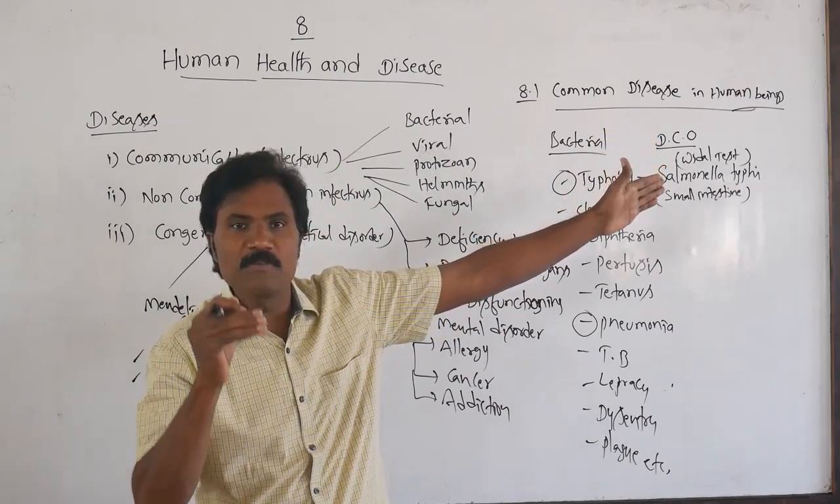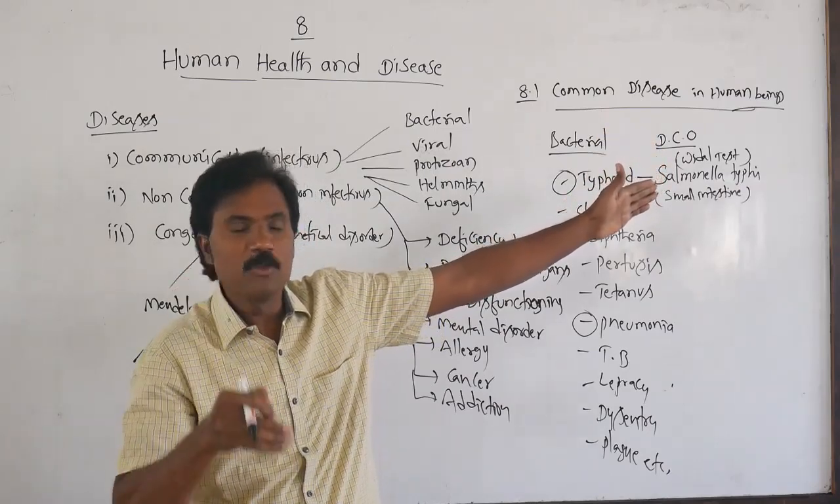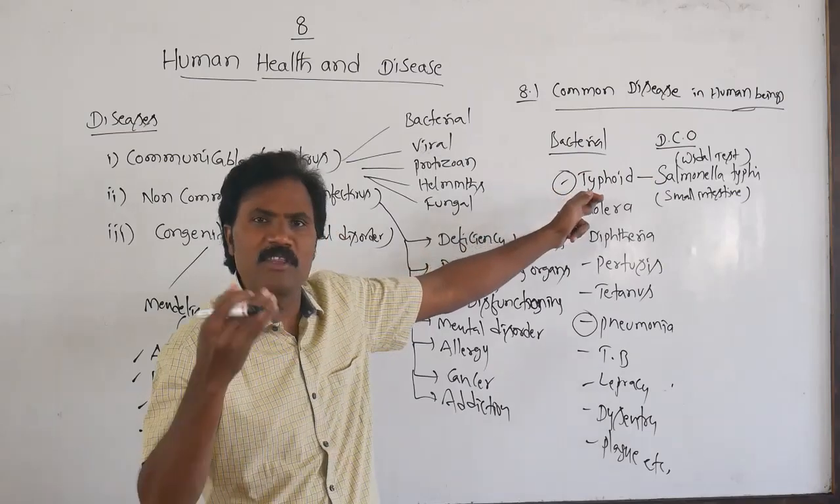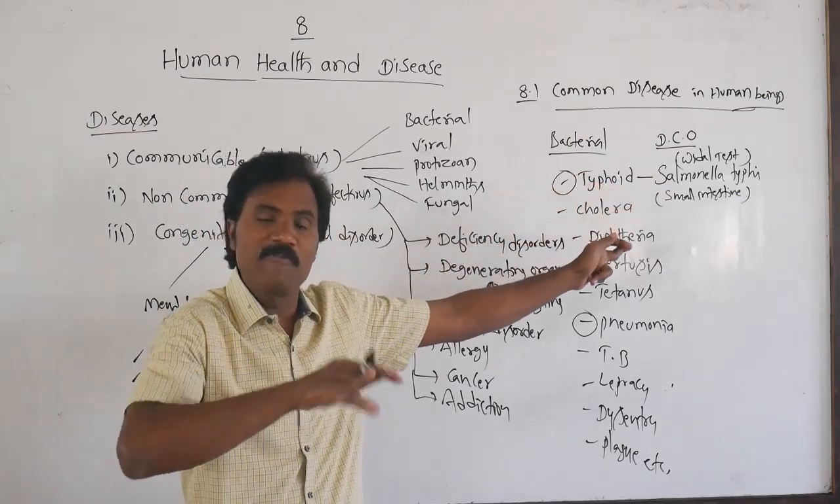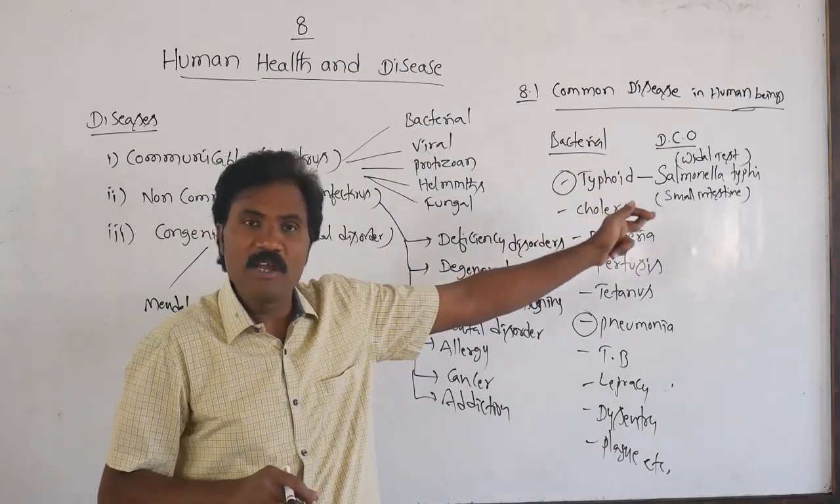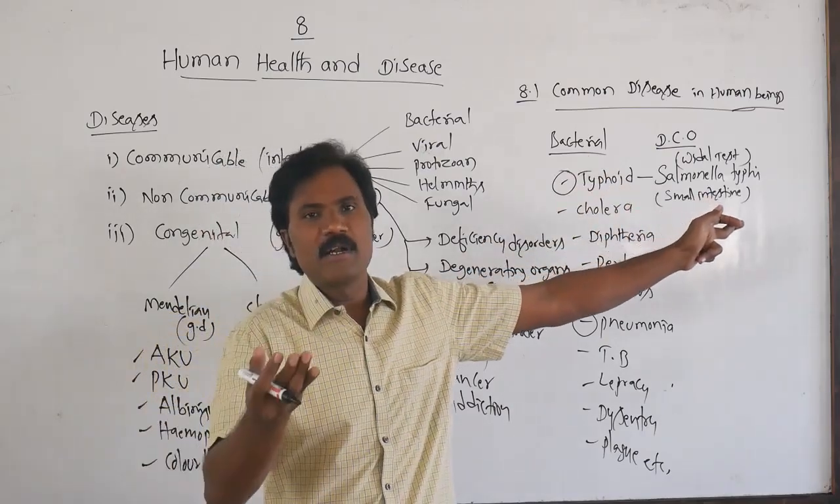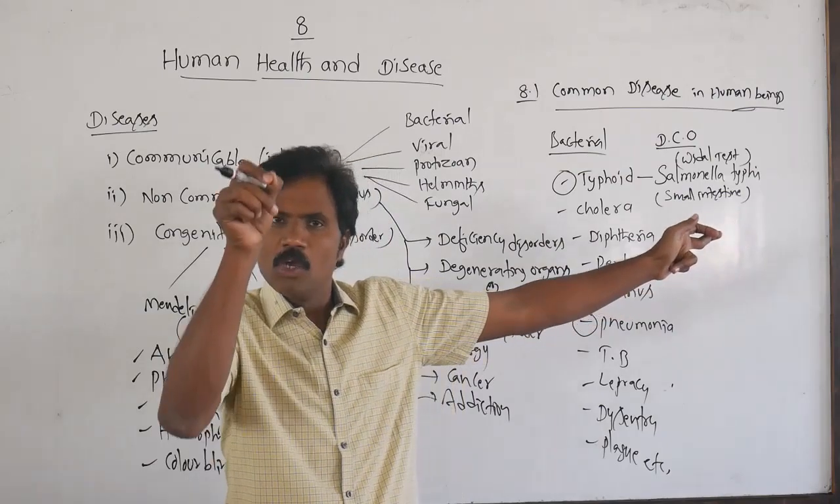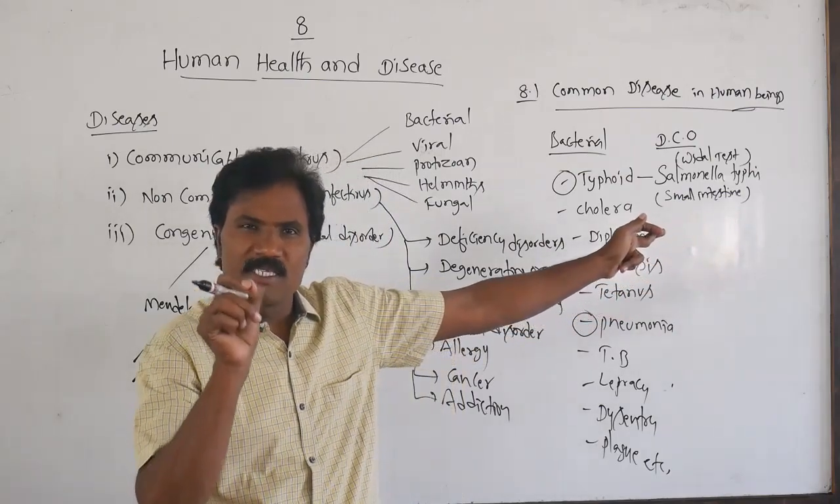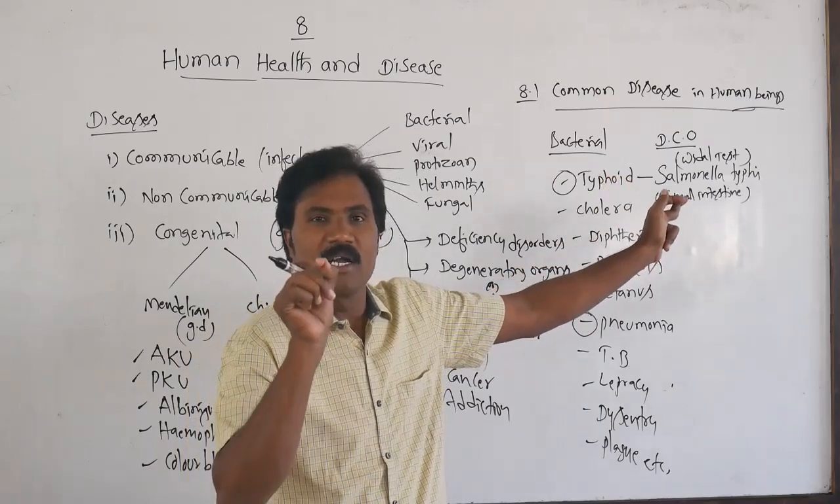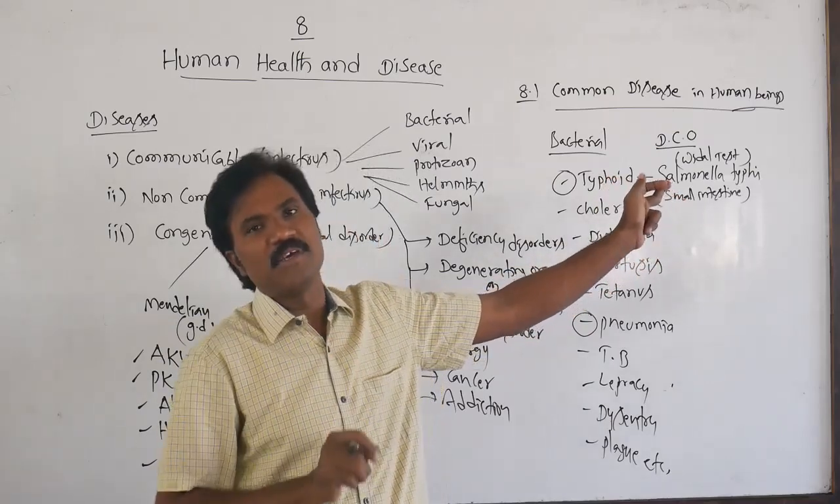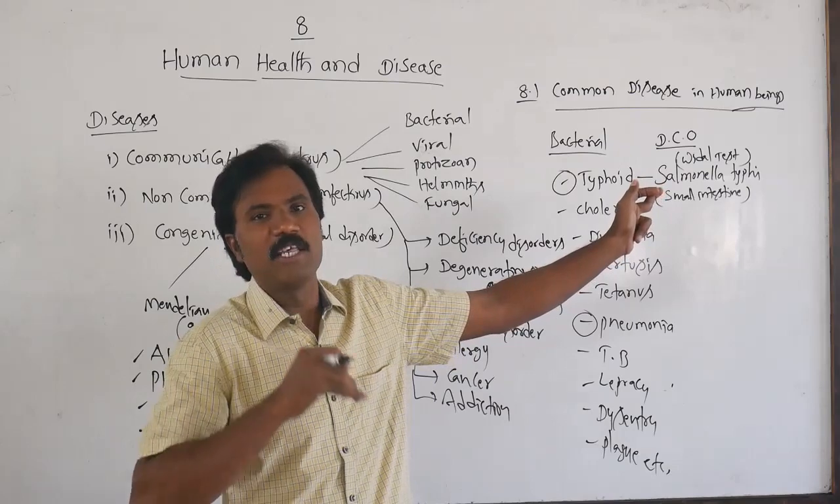What are the symptoms that normally appear in typhoid? Typhoid is nothing but fever. But what is the difference between normal fever and typhoid fever? Typhoid fever is a high fever. What is the normal human body temperature? 37 degrees Celsius. But whoever is suffering from typhoid has 39 to 40 degrees Celsius. That much high fever is present.